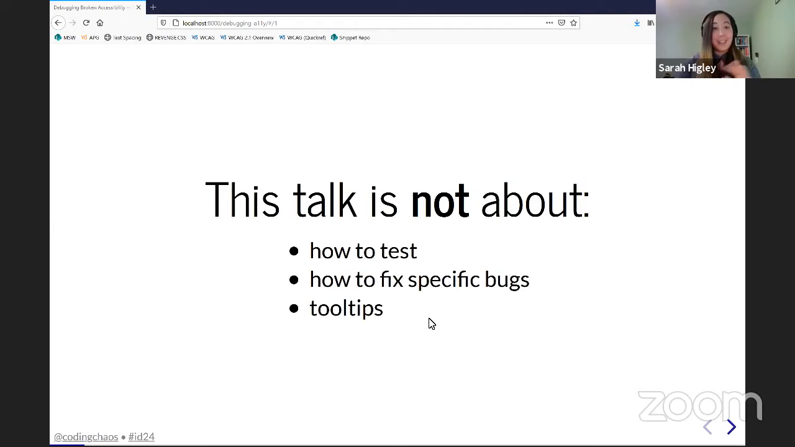To make it up to anyone who was invested in tooltips, if you invite me to an accessibility-themed Halloween party, I will dress up as a tooltip for you. Probably an online party, if we're being honest.